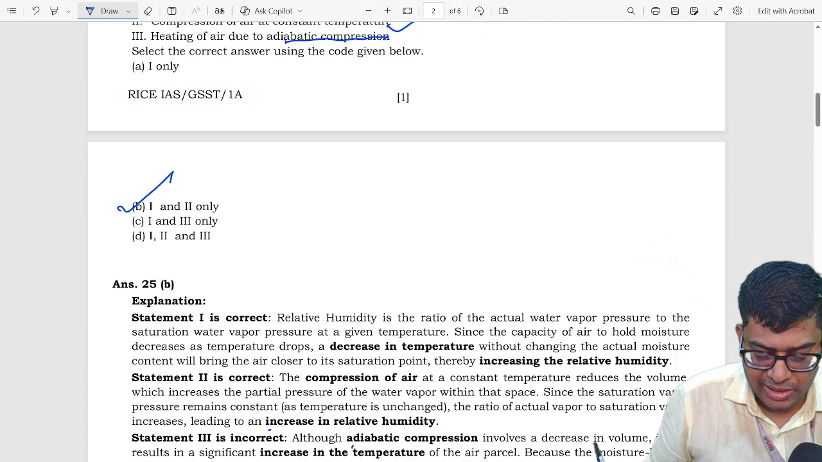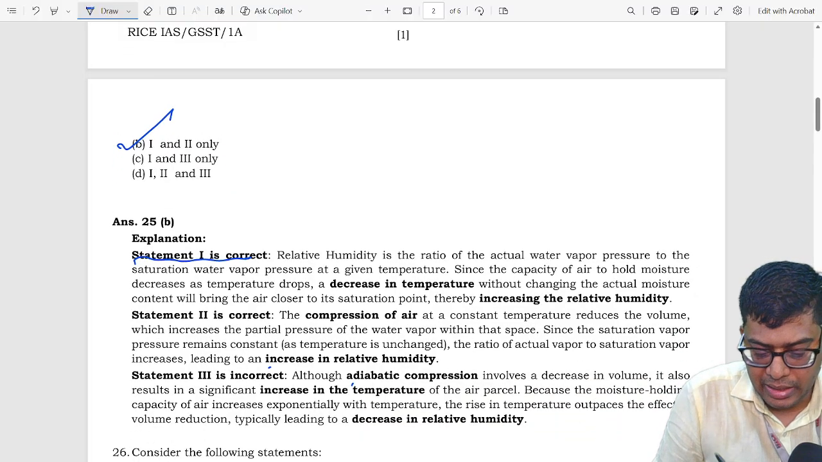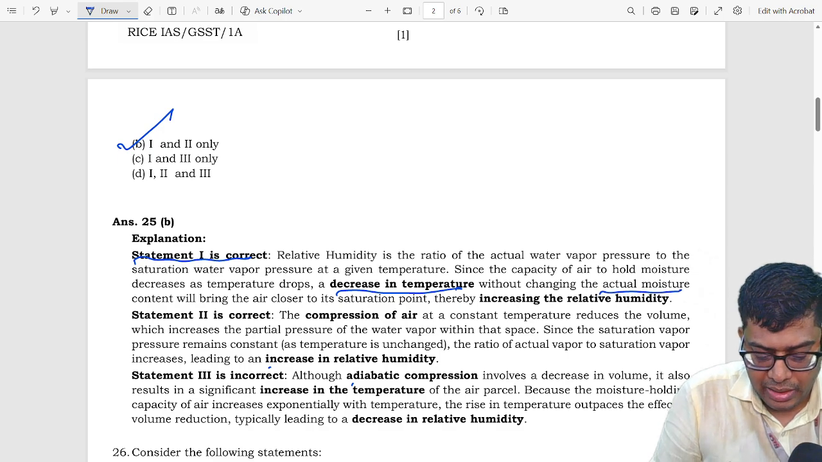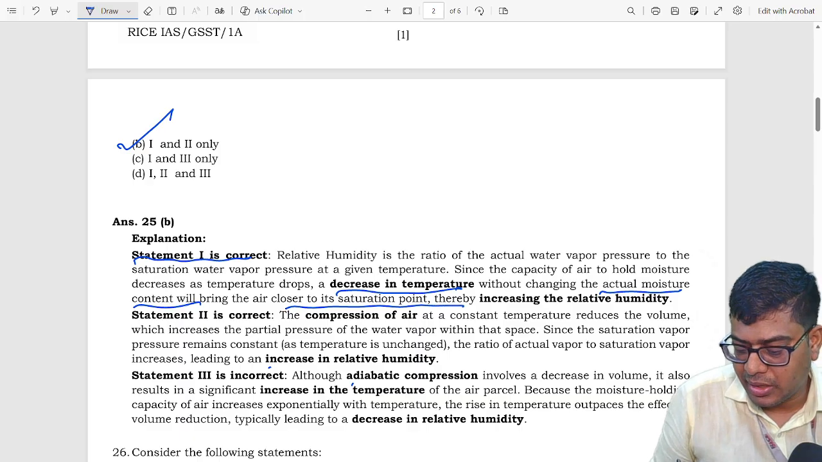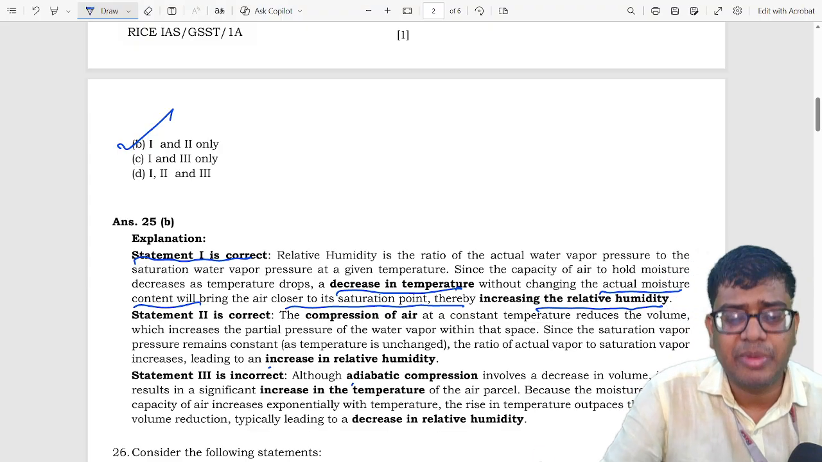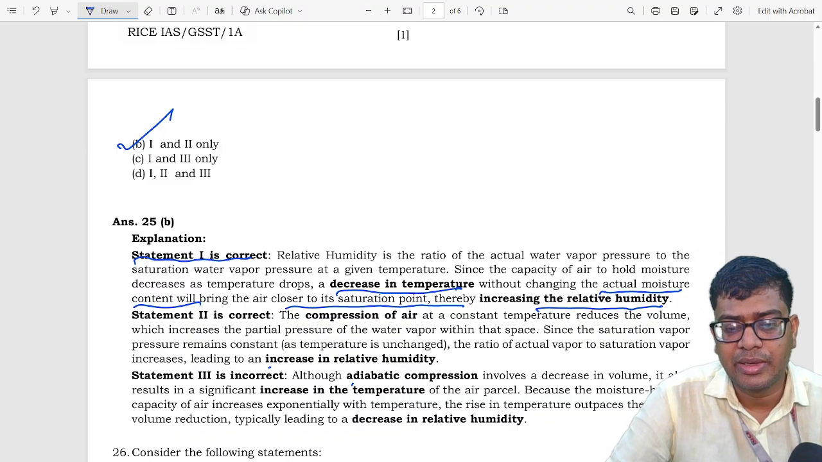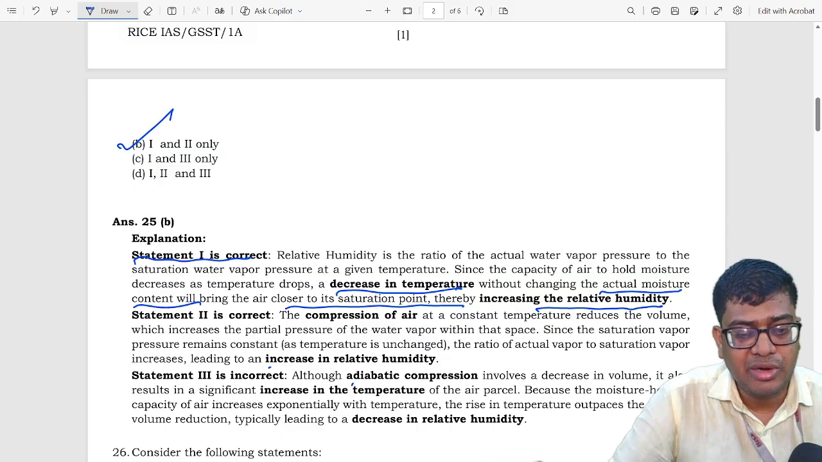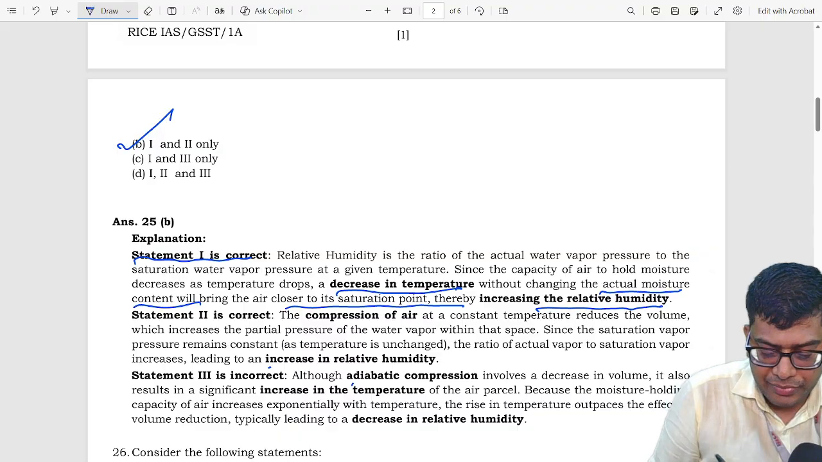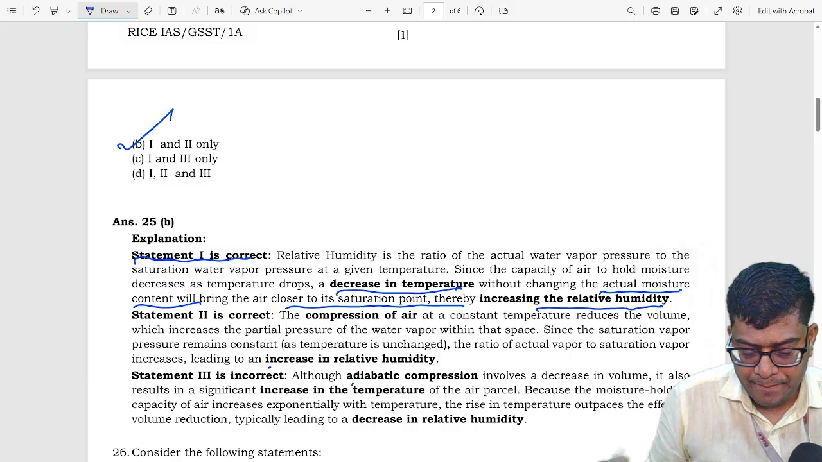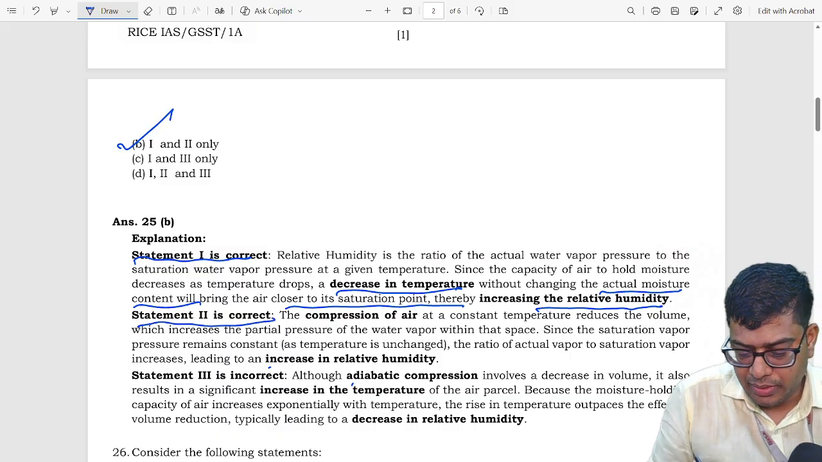So let's move towards the explanation. Statement 1 is correct because a decrease in temperature without changing its actual moisture content will bring the air closer to the saturation point, which increases the relative humidity. You can also ask, what is relative humidity? Relative humidity is the percentage of moisture content present in the atmosphere as compared to its full capacity at a given temperature.